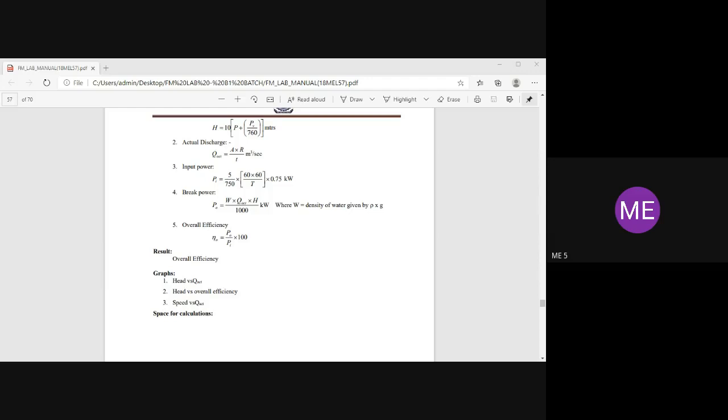So all of you have to draw the graph sheets properly. Take h as y-axis and the remaining parameter as x-axis. In case of head versus overall efficiency, one is increasing, one decreasing like that. You take any 2 points and join it. No need to join all the 3 points.